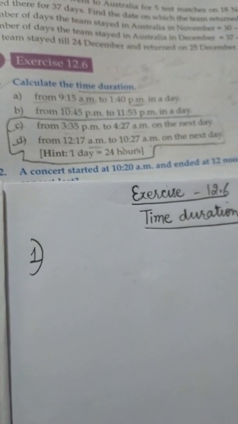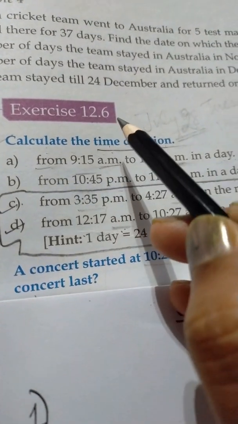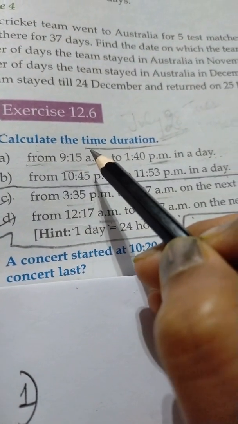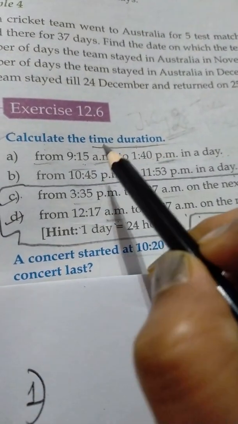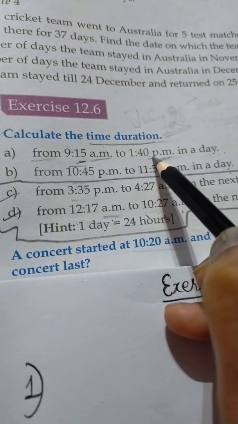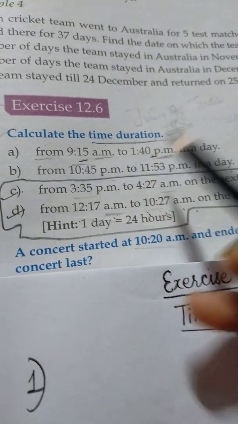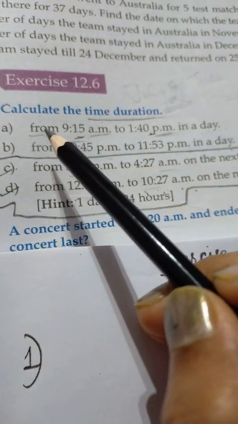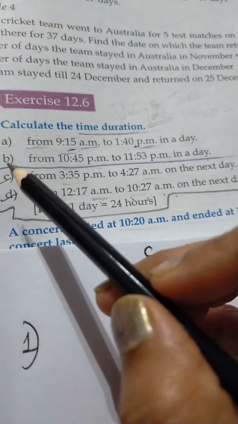Yes students, today we will do the sums of exercise 12.6. In this exercise, the concept is time duration, which means we have to find out the gap from this much time up to this much time, how many hours and minutes are there. So here we will do the sums of this exercise. Take your books and notebooks with you, and here we start.